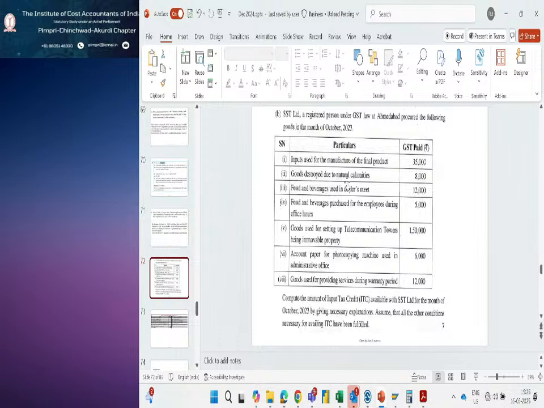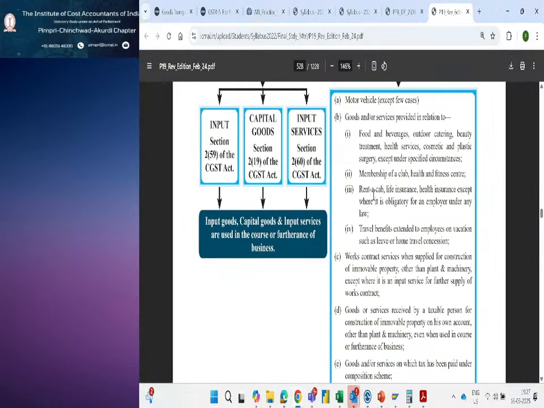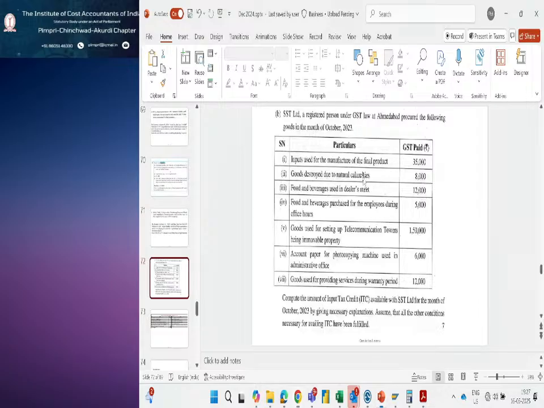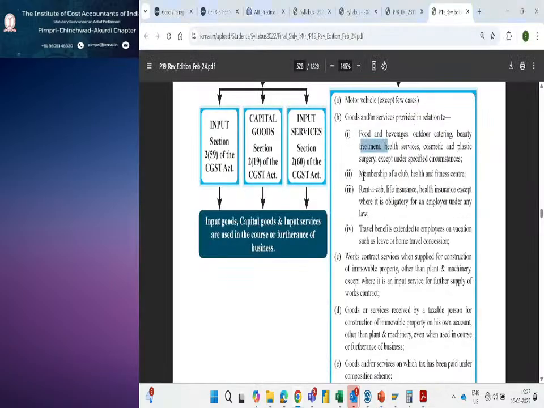So goods destroyed due to natural calamities 8,000. So whether you will consider? No. Food and beverages used in dealers meet. Food and beverages, goods or services provided in relation to food and beverages, outdoor catering, beauty treatment. So in that case you are not eligible to avail input tax credit.